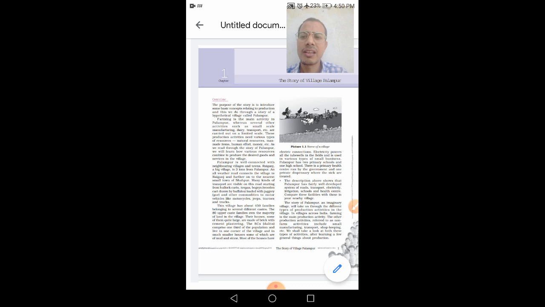And the other category is the SCs, which we also know as Dalit. SC's full form is Scheduled Caste. These people comprise one third of the population and live in one corner of the village in much smaller houses, some of which are of mud and straw. Most of the houses have electric connections in the village Palampur.